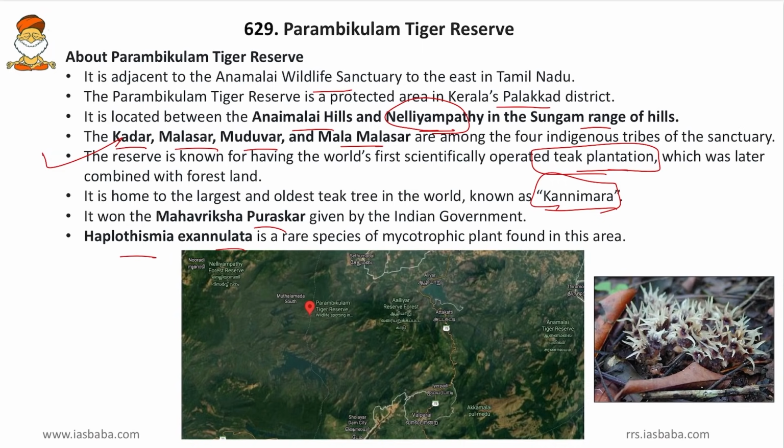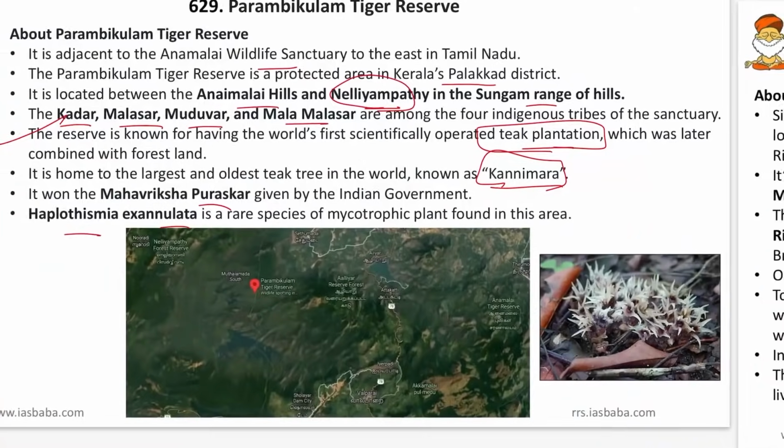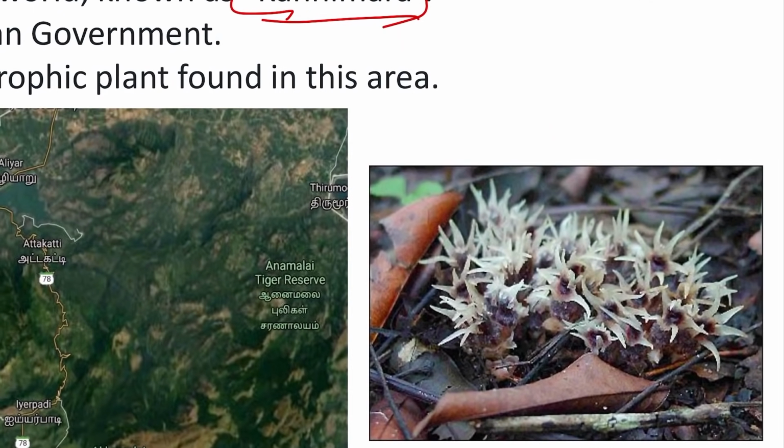Friends, mycotrophic means it is having a symbiotic relation with the fungi. So here in this figure, we can see this Haplothismia exannulata, and it is having a symbiotic relation with the fungi. So this is Haplothismia exannulata.